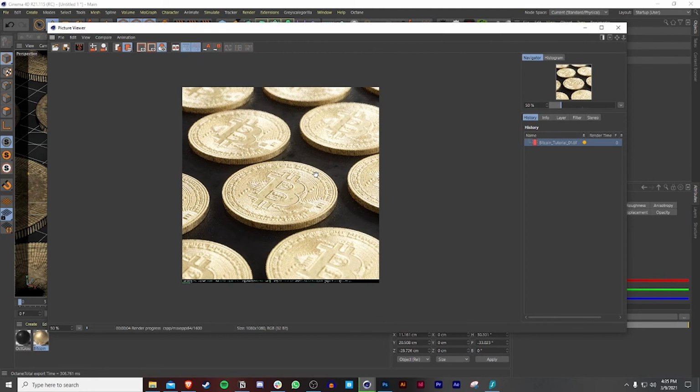So not only did you just learn how to UV map, we also played around with Photoshop and how to prepare the UV itself. And then we brought it back into Cinema 4D, set it up into Octane render, and we played around with Octane render just to get different looks. And I'm loving it. Like, this is really cool. I had a lot of fun putting this together again.